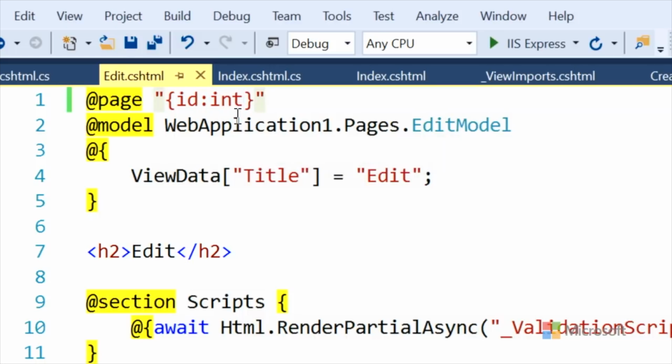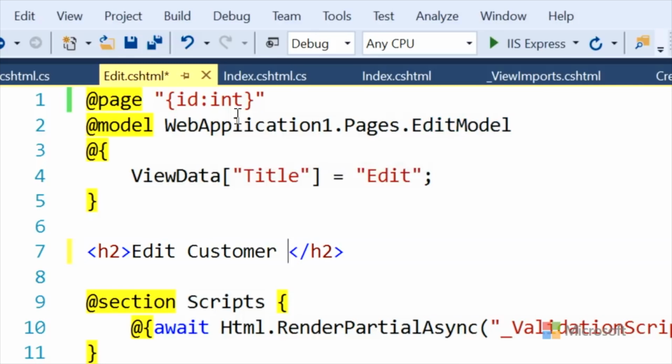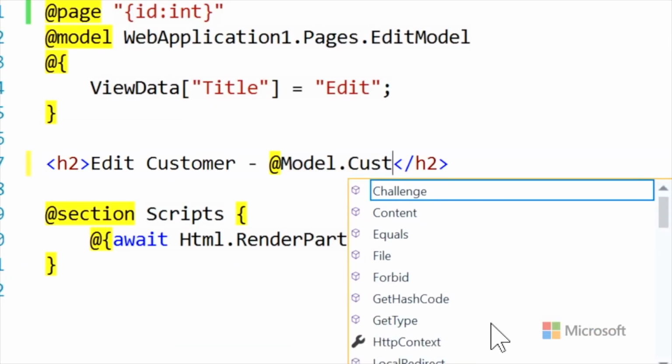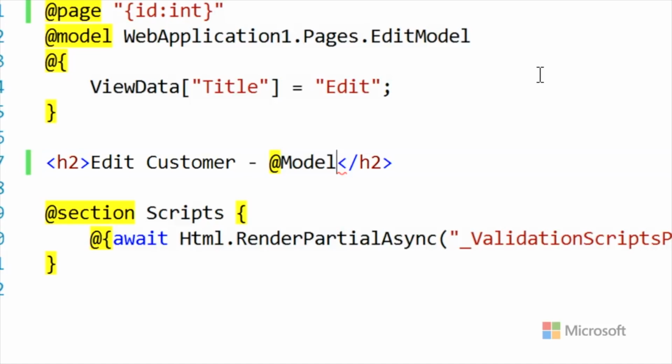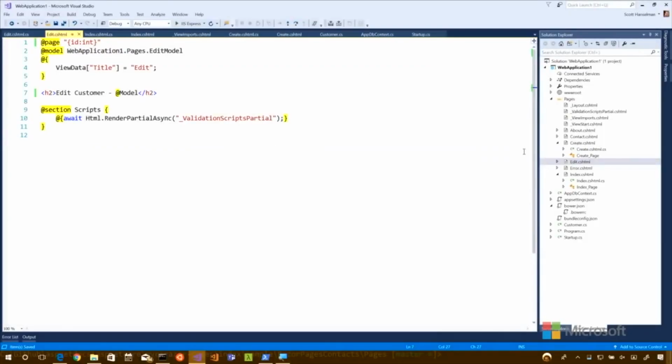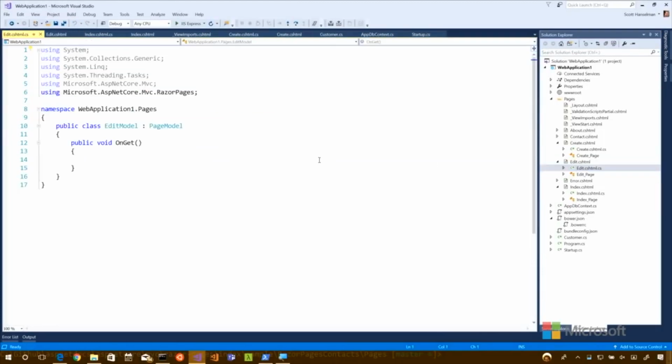So this is saying edit /3. So you'd see it in the browser, that's what it would look like. We have our edit model. And then here at the top, we might have edit. We could actually add a little bit of text here. We could say edit customer, and then dash, you know, @Model.Customer. But again, we're not getting IntelliSense. Why not? Because the page model is different for each page. Exactly. So let's go look at the one for edit.